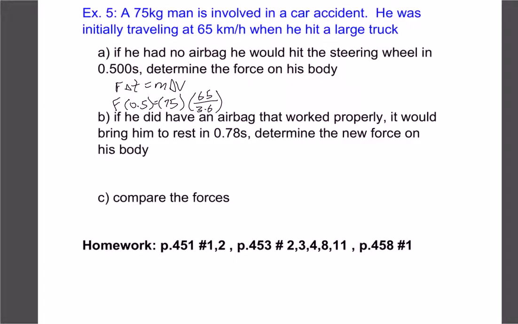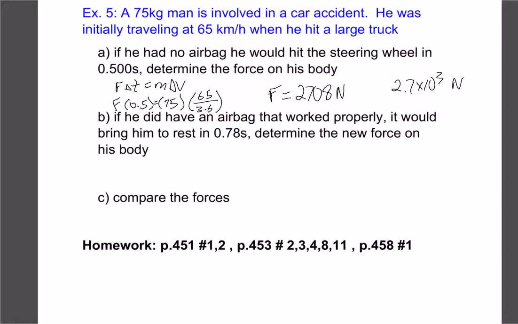When we do this, we get a force of 2708 newtons. If we round it to 2 sig digs, that'd be 2.7 times 10 to the 3. So, pretty big number.